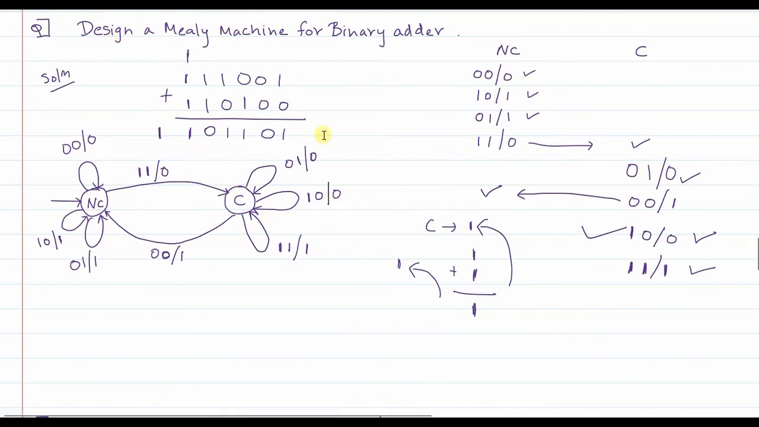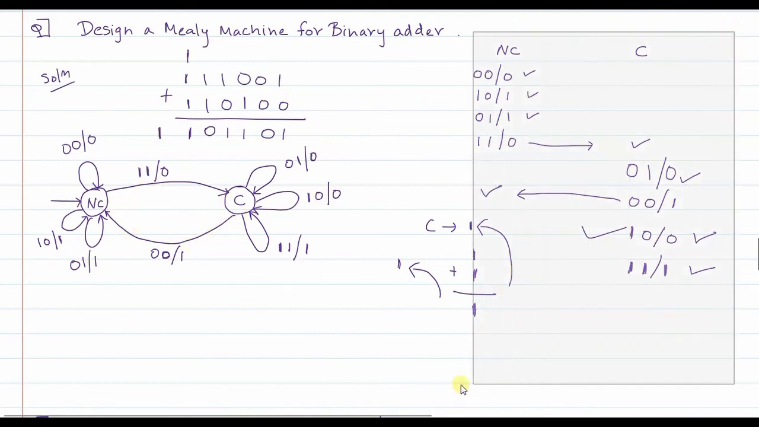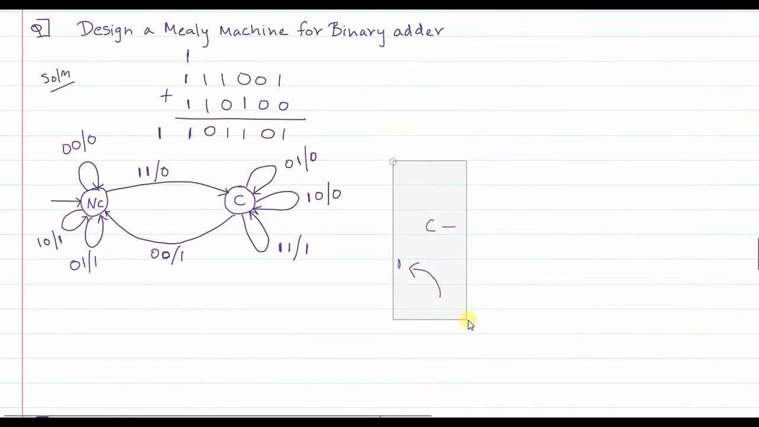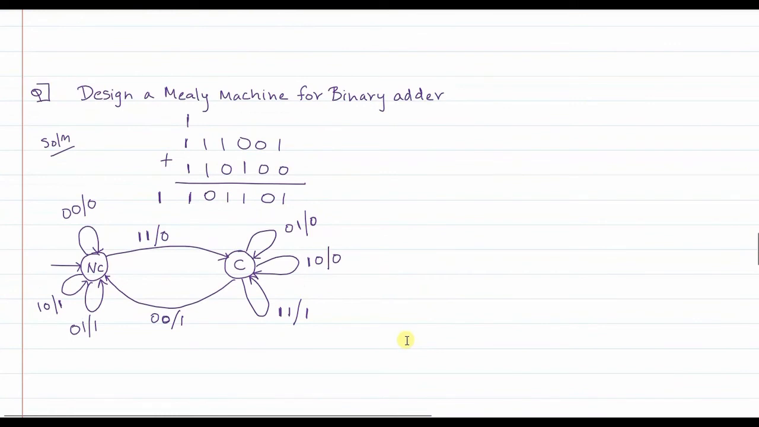Okay, so what you see in front of you here is the resultant Mealy machine for this particular problem. Let us now try to solve using this Mealy machine. Suppose the problem given to us is 0 1 1 0 0 and 1 1 1 1 1. Suppose these are the numbers to be added. So let us now trace this.